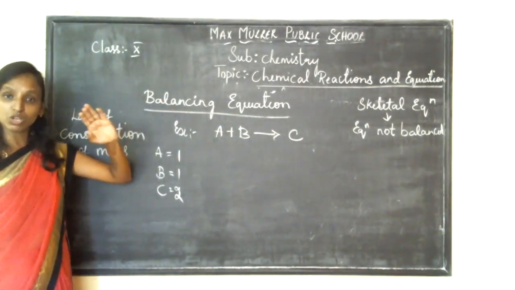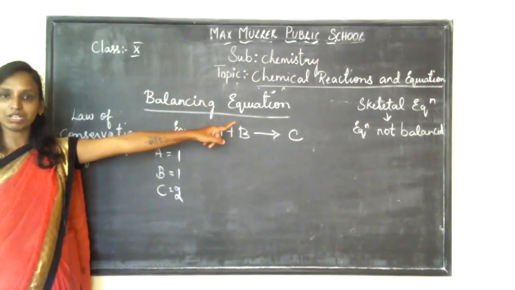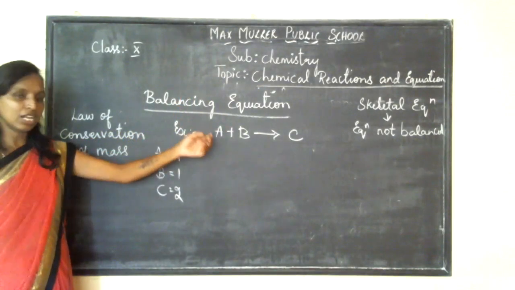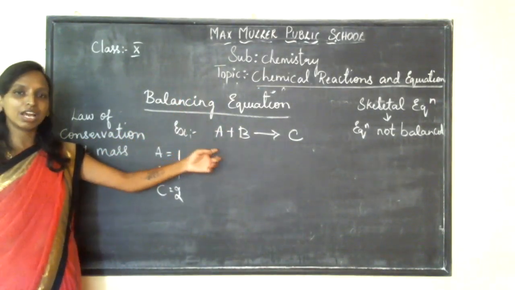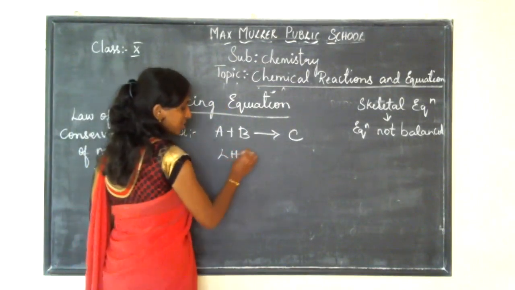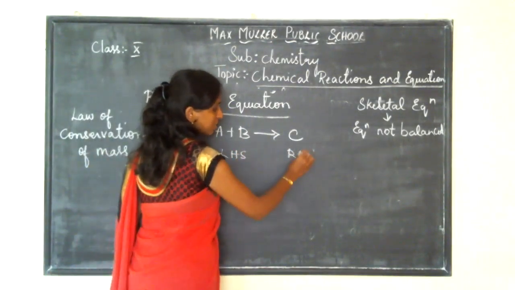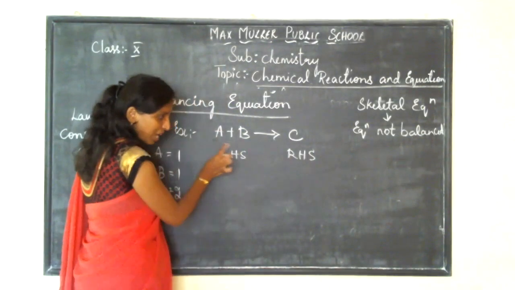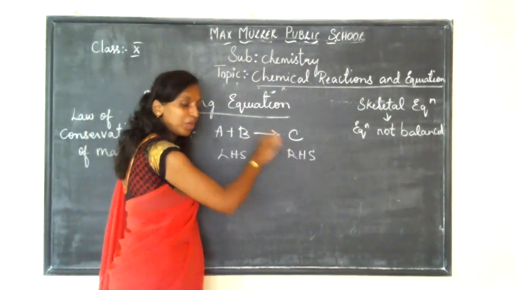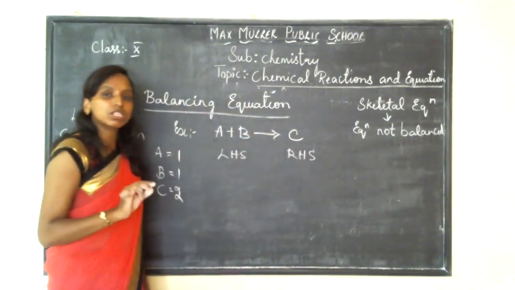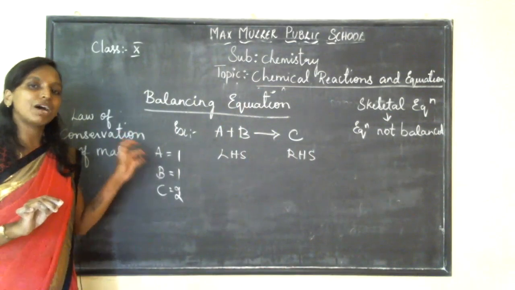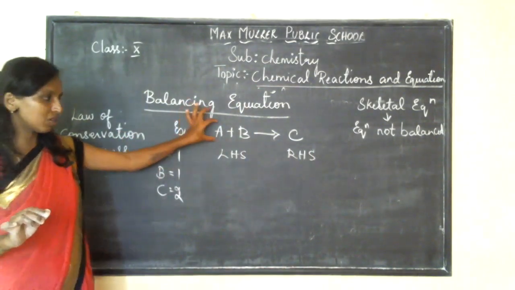If the equation is not balanced, it is not a balanced chemical equation. The number of atoms in the reactant and the product should be equal, that is LHS is equal to RHS. Whatever number of atoms you take in the reactant, the same number should be present in the product. That is called balancing the equation. This is the equation, children.